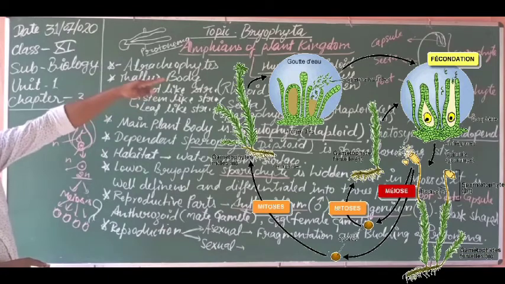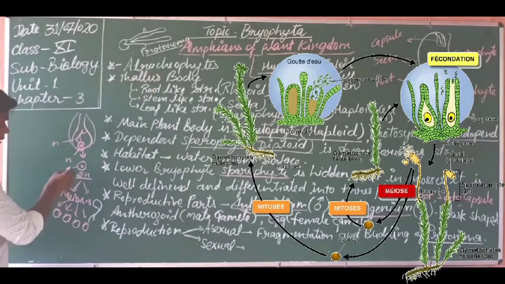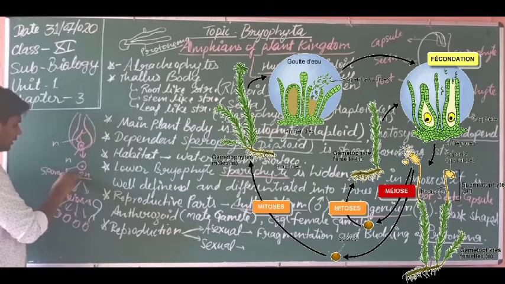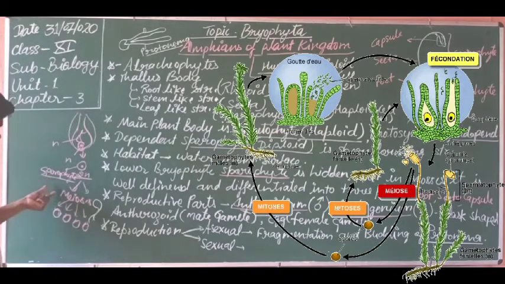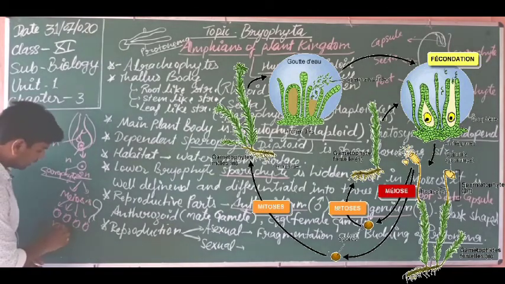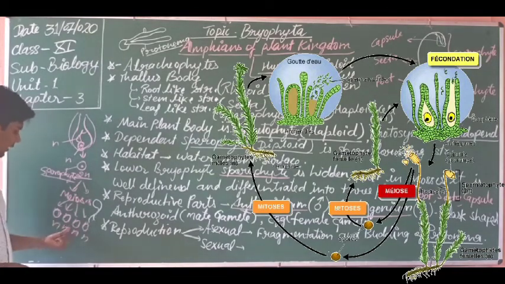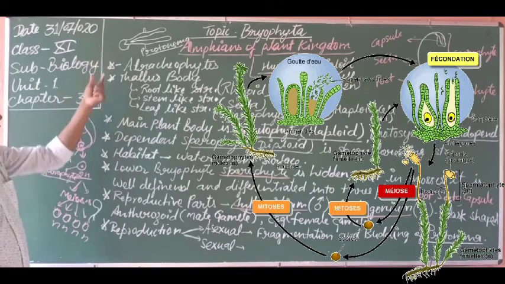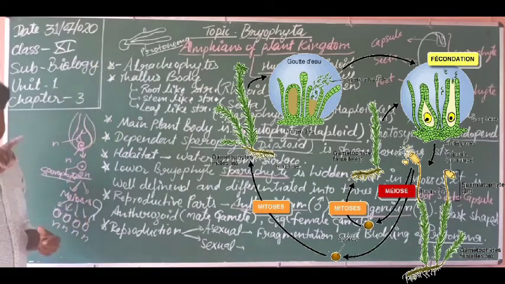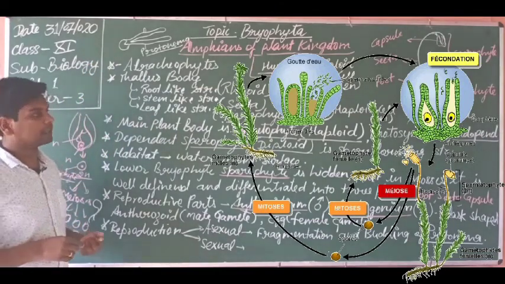Inside the capsule, the capsule of the sporophyte. So this zygote gets developed into what? Sporophyte. After developing as sporophyte, it undergoes meiosis and produces the haploid spores. So dear students, you are looking here, these are the haploid spores. These haploid spores germinate to form the gametophyte again. So this is the life cycle rotation of the bryophyte.